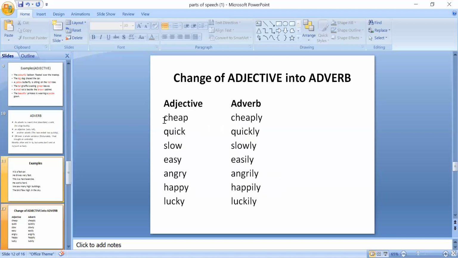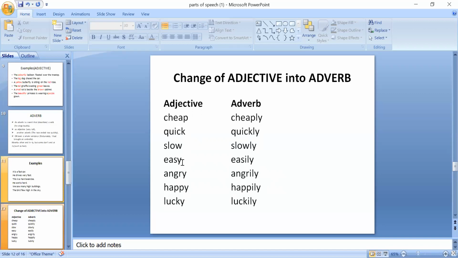In the same way, there's a change from adjective to adverb. Cheap, cheaply, quick, quickly, slow, slowly, easy, easily. You can see the rule is different here because we'll change y into i and then we'll add ly. Angry, angrily, happy, happily, lucky, luckily. Clear?